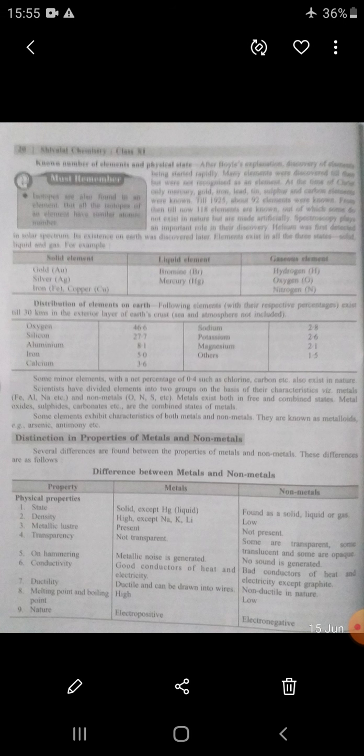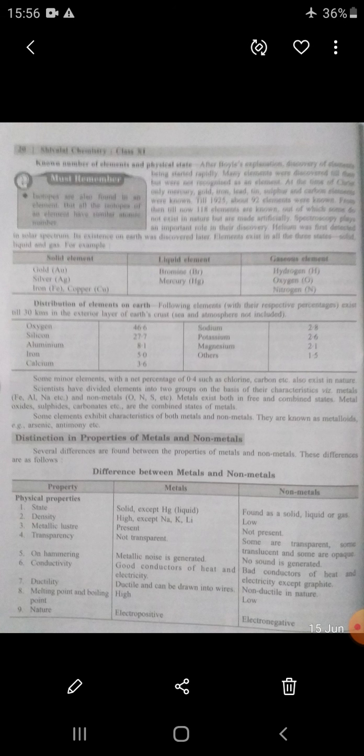Melting and boiling point: metals show high melting and boiling points. Nature: metals are highly electropositive elements. Malleability: metals are malleable. Metals form different types of alloys. Metal oxides: metals react with oxygen and form oxides. They are basic or alkaline in nature. Metals react with acid and generally produce hydrogen gas.